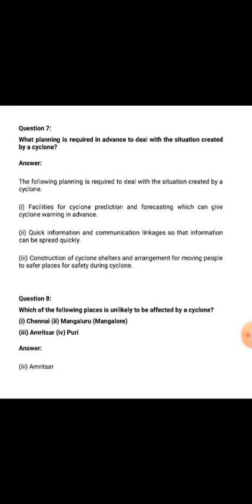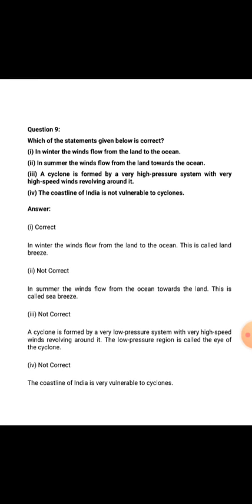Question number 8, which of the following places is unlikely to be affected by a cyclone? Chennai, Mangaluru, Amritsar and Puri. So answer is Amritsar.